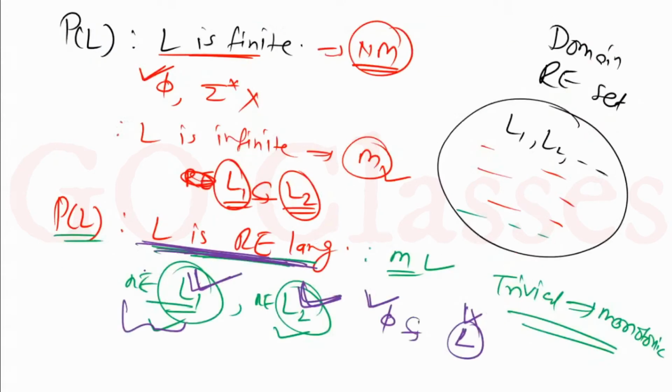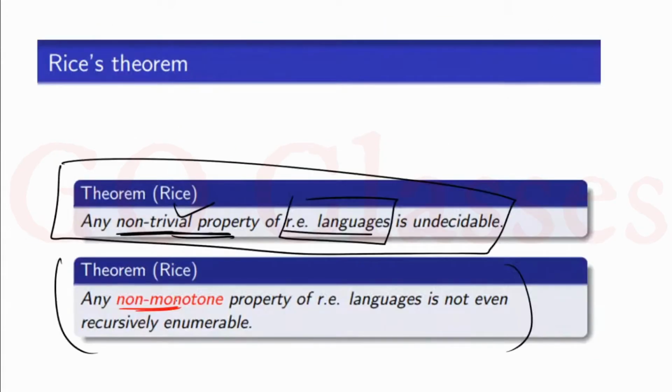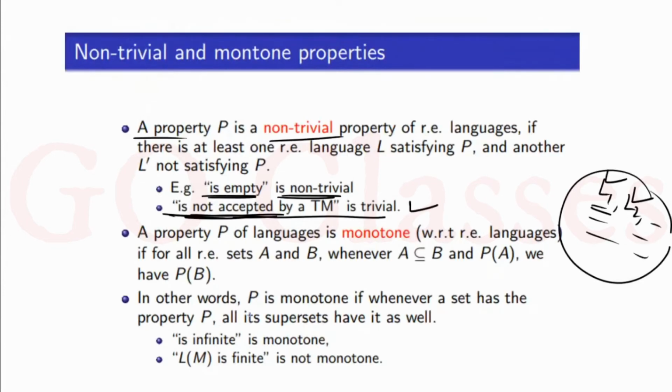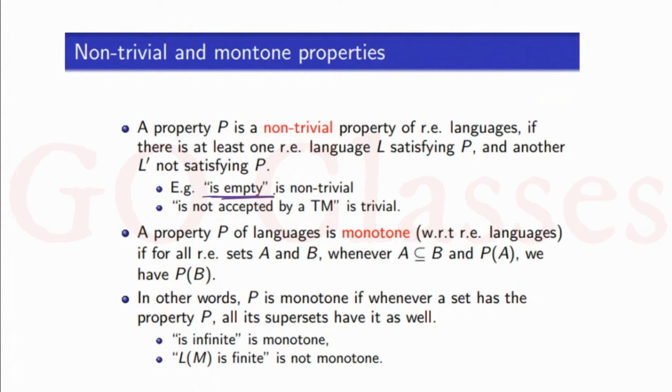Okay, now this is the point of monotonic property. This Rice theorem says that any non-monotonic property is not even RE. If you have a non-monotonic property, then that is not RE. So for example, let's consider here. You can see all these things. Is empty. This is actually a non-monotonic property. Okay, so that's why this is not RE actually. This is non-trivial and this is non-monotonic.